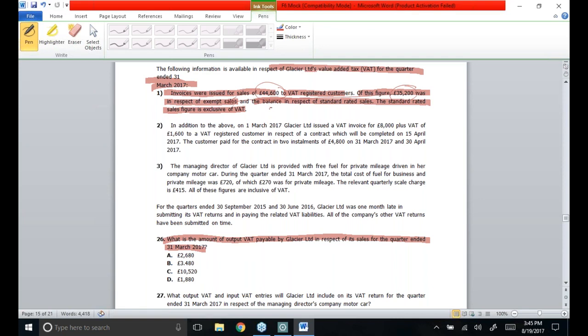The balance will catch the VAT rate of 20%. So 44,600 minus 35,200, the balance is 9,400, and this figure is exclusive of VAT. So this is the net figure on which VAT rate of 20% has to be applied.